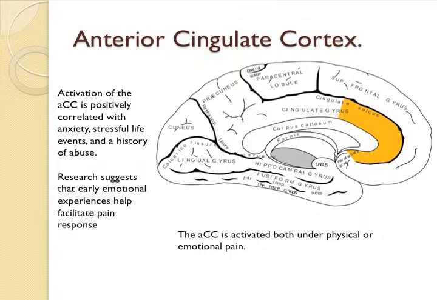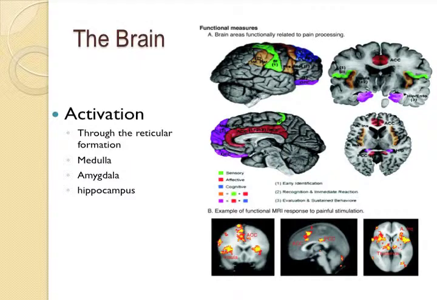When we take a closer look at the brain regions associated with pain and emotion, there appears to be an activation of the anterior cingulate cortex. The ACC has been positively correlated with anxiety, stressful life events, and even a history of abuse. The research suggests that it is very important that early emotional experiences help facilitate pain responses. Painful stimuli also activate a path that goes through the reticular formation of the medulla, the amygdala, the hippocampus, and into the cingulate cortex. These areas react to emotional associations.